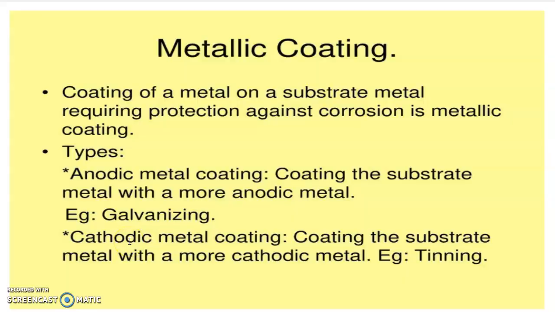Next we have a major role of metallic coating in surface coatings. Coating of a metal on a substrate metal requiring protection against corrosion is metallic coating. We have two types, anodic metal coating and cathodic metal coating. Coating the substrate metal with a more anodic metal is called anodic metal coating, for example galvanizing. In cathodic metal coating, we coat the substrate metal with a more cathodic metal, for example tinning.